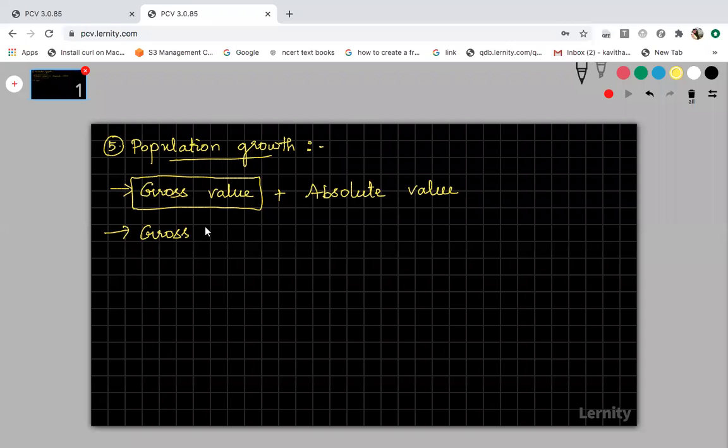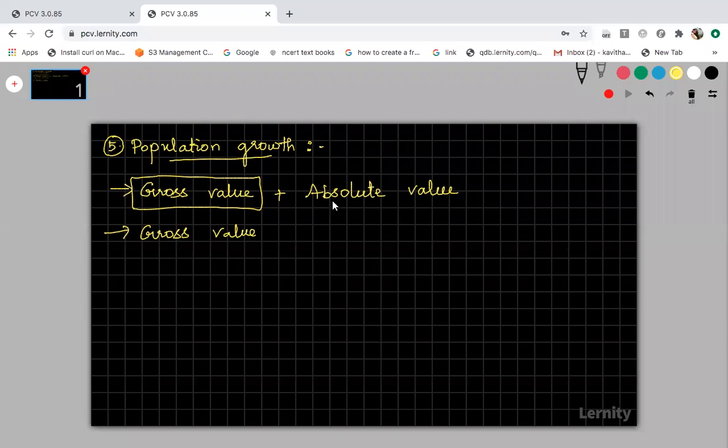Have you heard about the gross term? Even with salary, we get the gross income and net income. Gross income means the whole package that we are going to get. In this package, some amount will be deducted. For example, if they are a government person, then the amount called PF, that is provident fund, will be deducted.